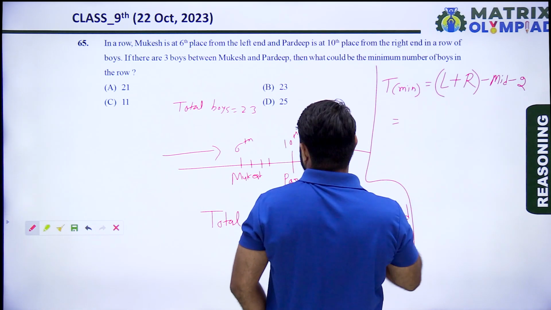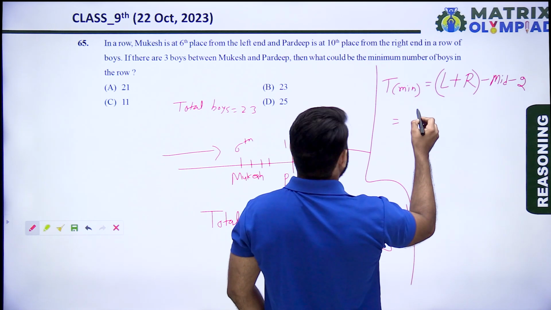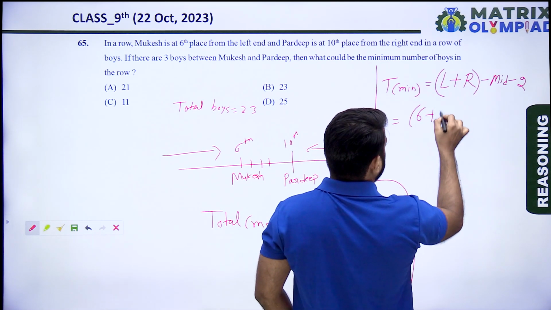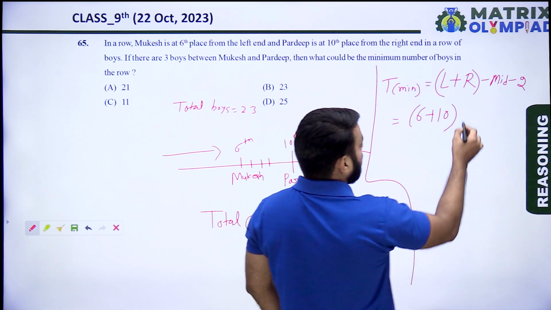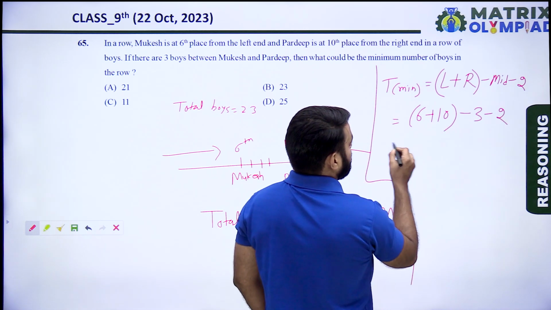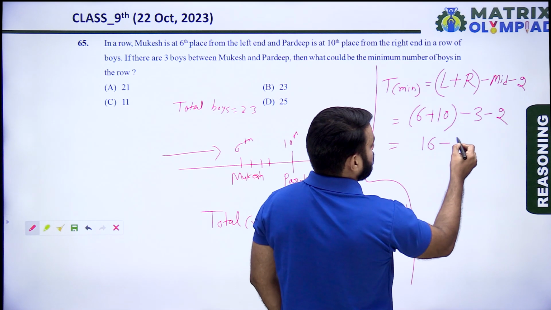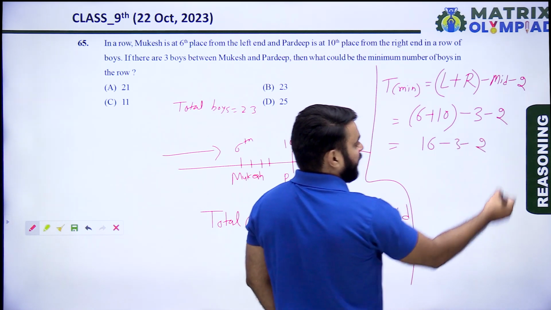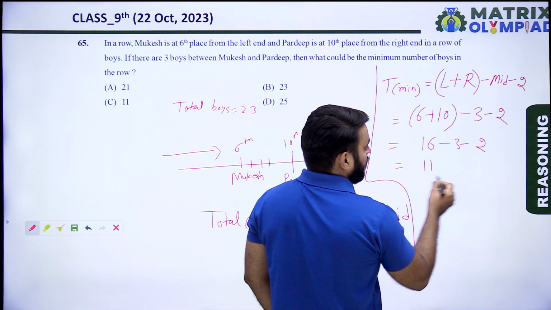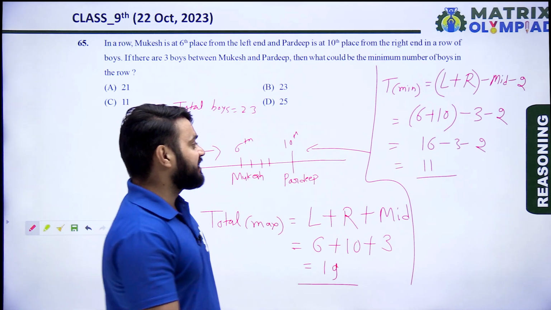So left position of Mukesh is 6, plus right position of the other, Pradeep, is 10, minus number of mid persons 3, minus 2. So 6 plus 10 means 16, minus 3 minus 2, it means minus 5. 16 minus 5 means 11. So the total minimum boys in this row is 11.